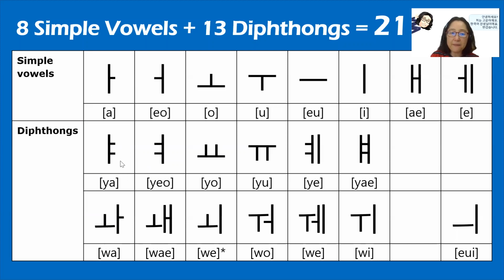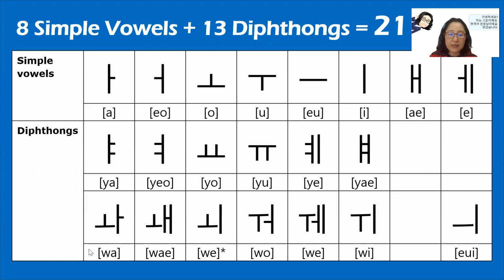So single, this one is a, and double sound, E sound added, ya. And o single, yo, u, yu, and ae, yae, and e, ye. Okay, so if you memorize the simple vowels first, other difficult vowels come naturally.